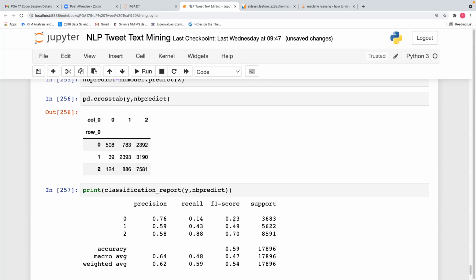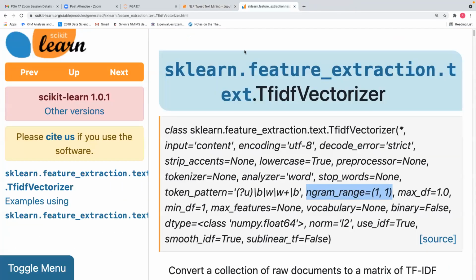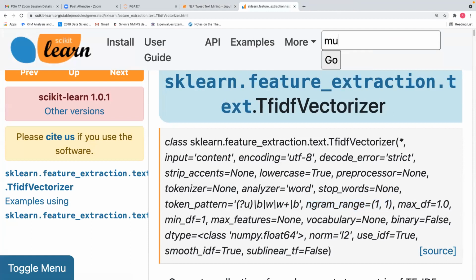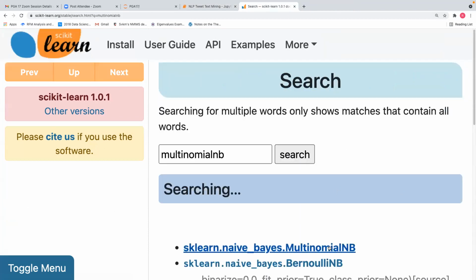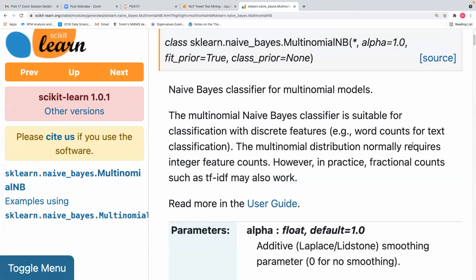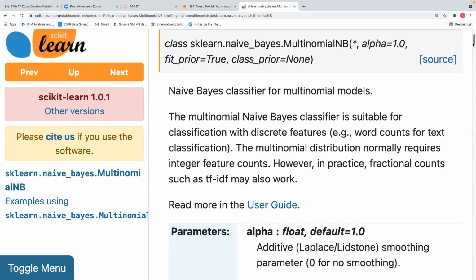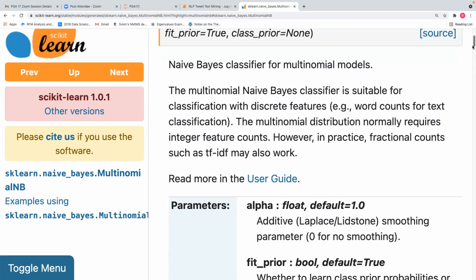Check for multinomial. What is the kernel for multinomial NB? Multinomial NB with alpha 1 and fit prior is suitable with discrete features, like word counts for text classification.